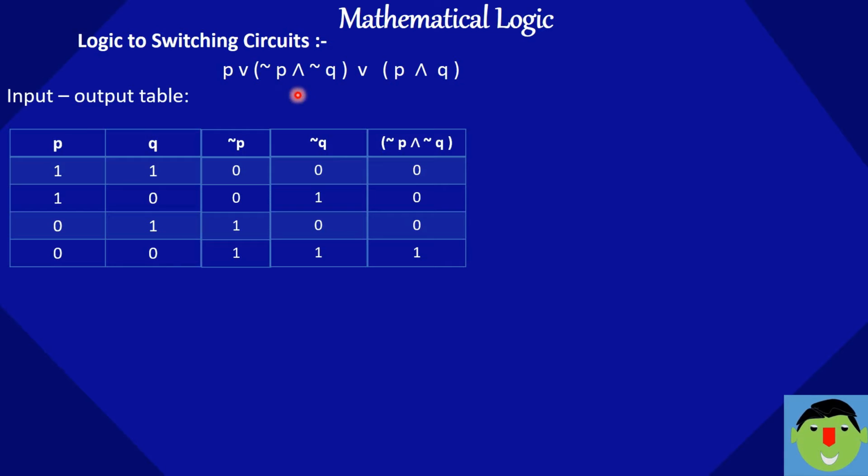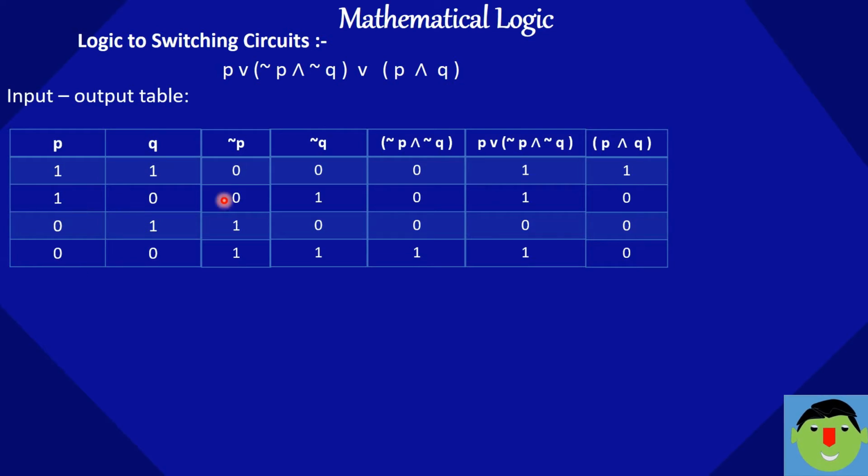Then P or this bracket. So either P is on or this bracket should be on, then only our lamp will glow. So here we can write 1 0 1 1 0 1, then 0 0 0 and 0 1 1. Then P and Q. P and Q means both switches should be on, then only our lamp will glow. So both should be 1, then only 1 comes. So 1 1 1 1 0 0 0 1 0 0 0 0.